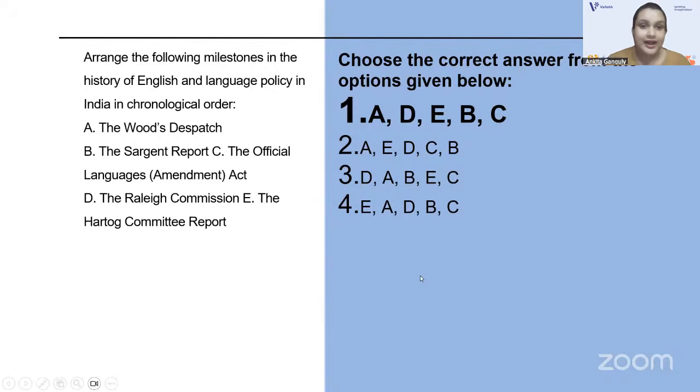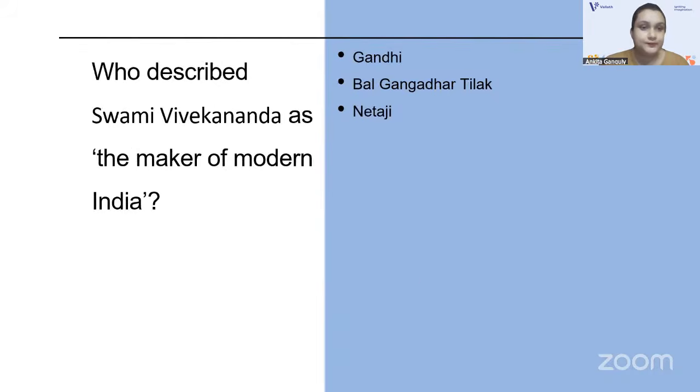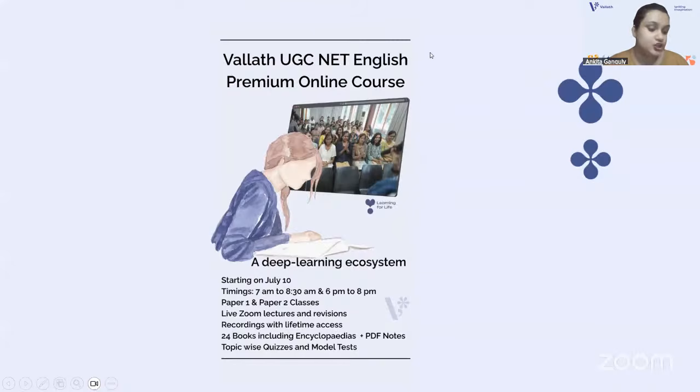All right. And last question for you. Who described Swami Vivekananda as the maker of modern India? It was Netaji Subhash Chandra Bose.